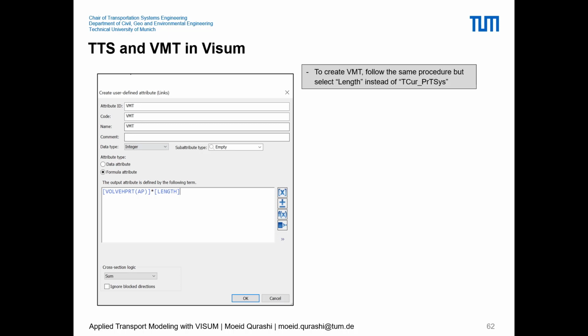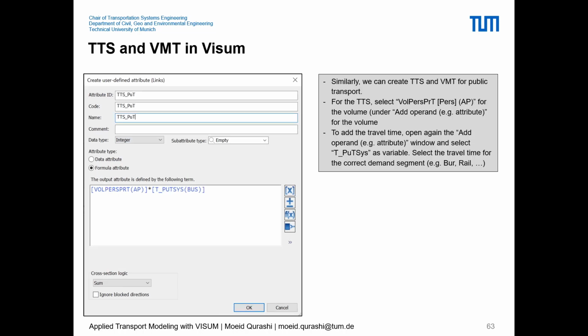Similarly, if you want to define an attribute for VMT, the formula would be the volume of vehicles for private transport multiplied by the length, instead of the travel time. This length is the length of all of the trips for the vehicles. We will also try this hands-on in Visum. So this is how you can define two user-defined attributes, and this can be defined not just for private transport, but also for public transport.